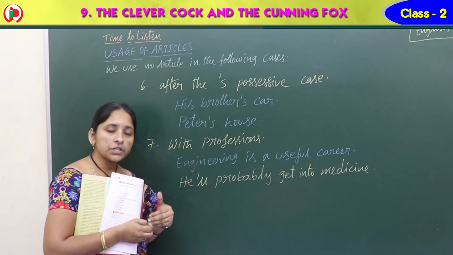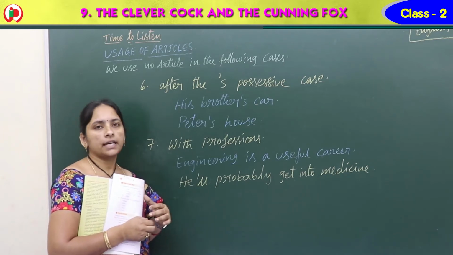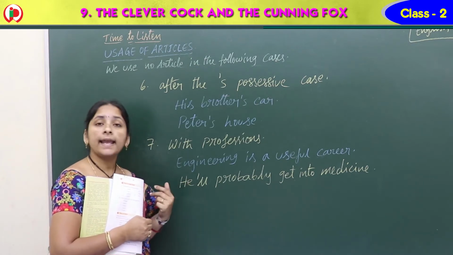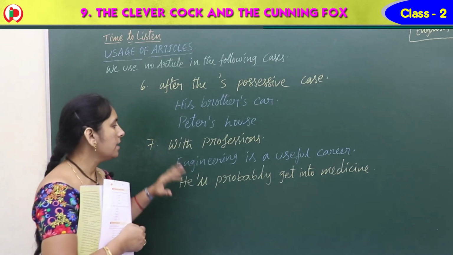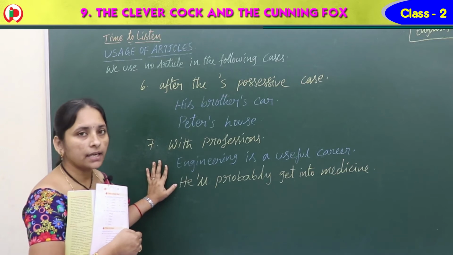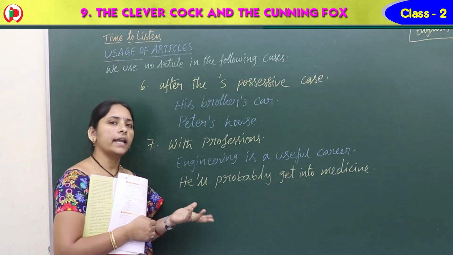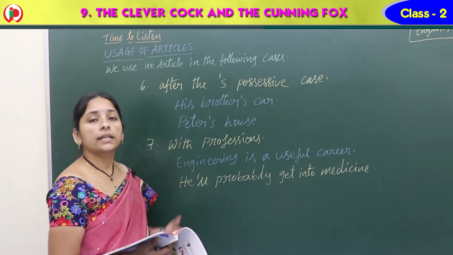But when we say which profession we are in, in that case we can write a or an. So I am a student, I am a teacher, he is an accountant. There we can use the articles a or an, but generally when we mention the names of professions we don't write any article. Right, Nana? So these are the no-article cases.